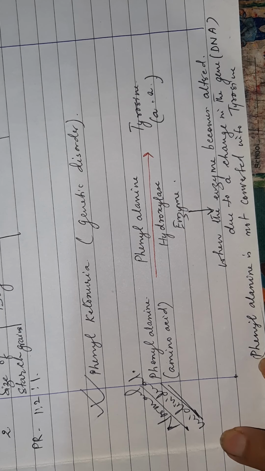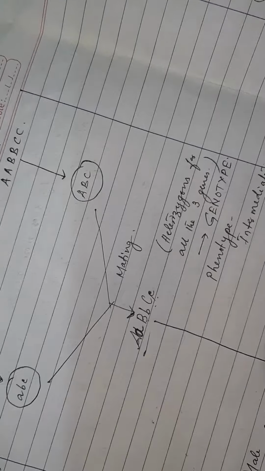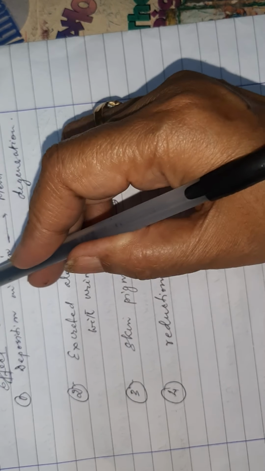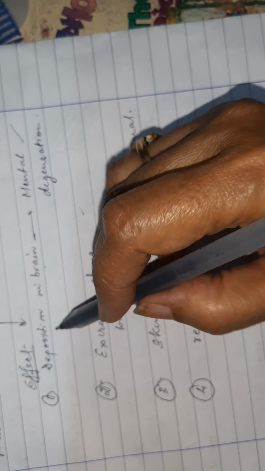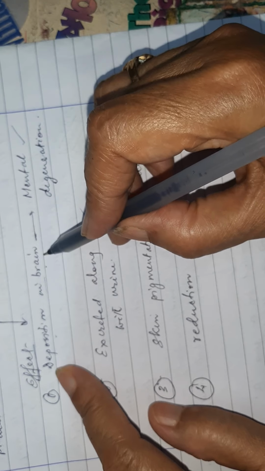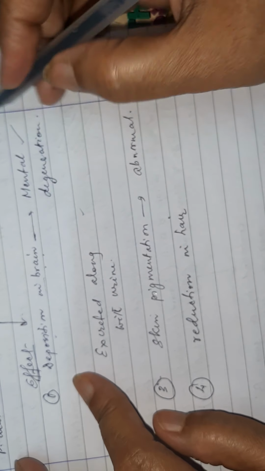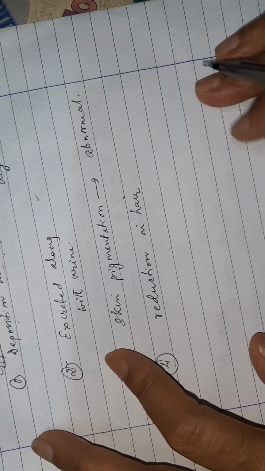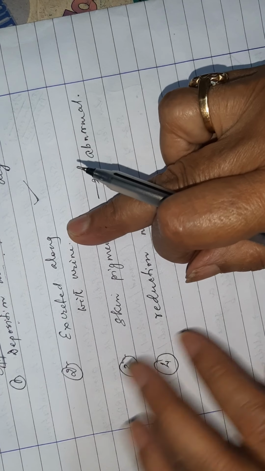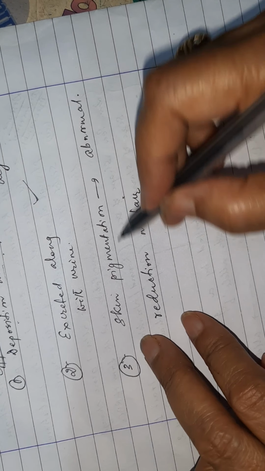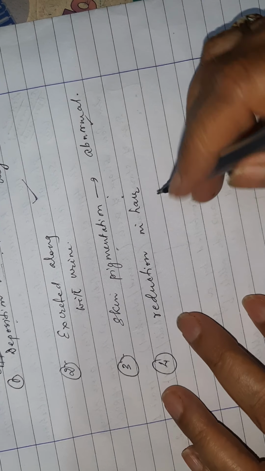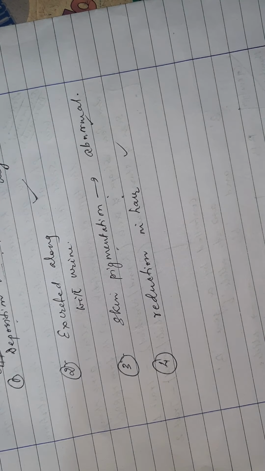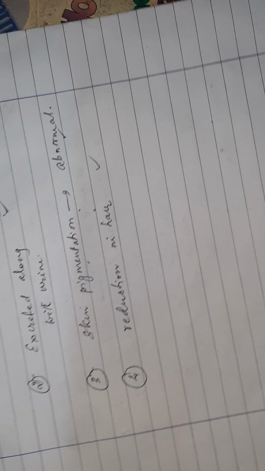So phenylalanine is not converted into tyrosine, and then it is not metabolized, right? So it starts accumulating. It comes into the blood, and then it moves to the brain. When it moves to the brain, plaques are formed in the brain, and that results in mental degeneration. Then it is also excreted along with urine. Then skin pigmentation becomes abnormal, and there is reduction in hair. That is the example of this.